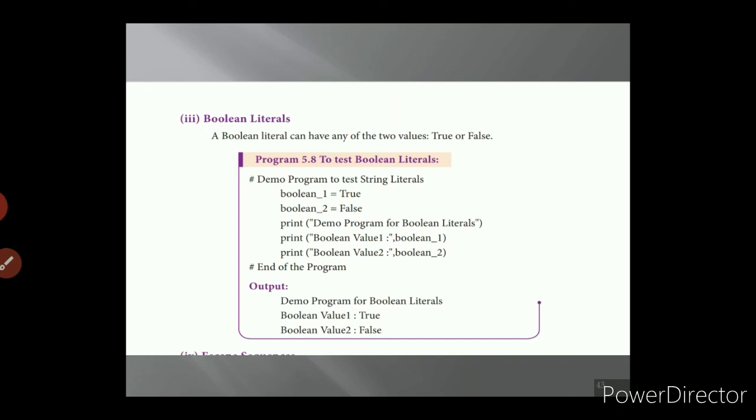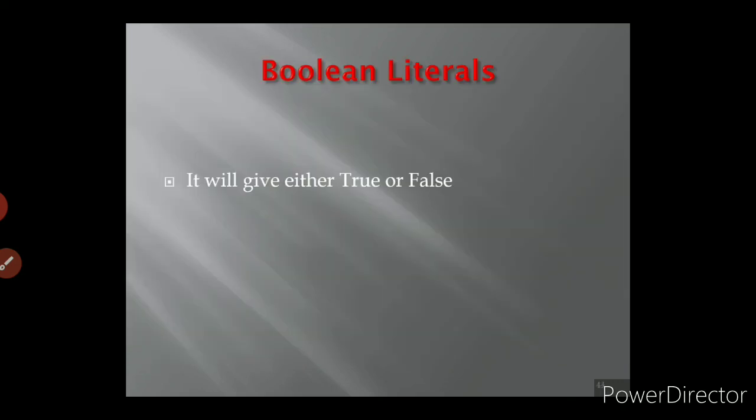Then Boolean literals. Boolean literals have only two values, either true or false. So Boolean 1 equal to true means the output will be true. Boolean 2 equal to false means the output will be the false value.